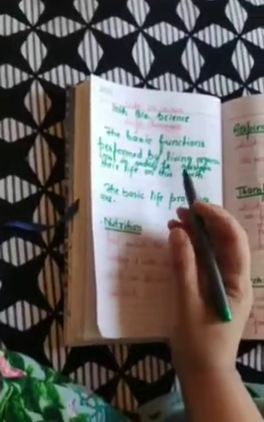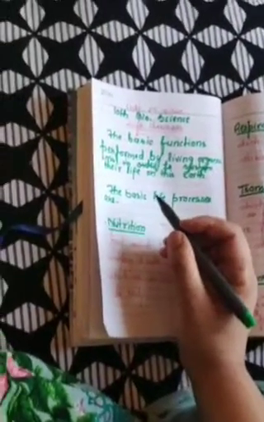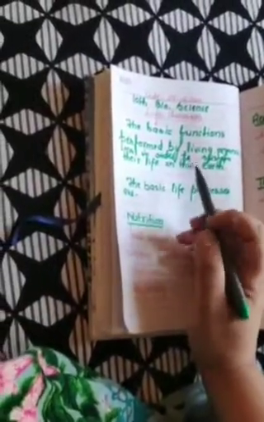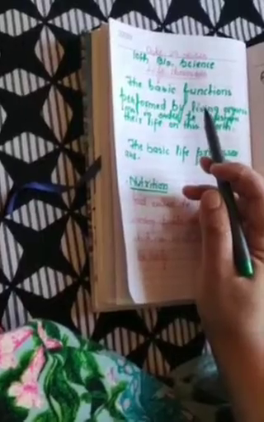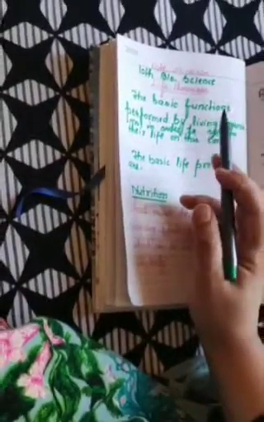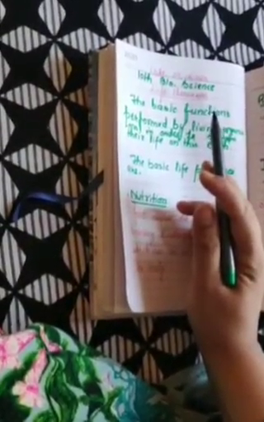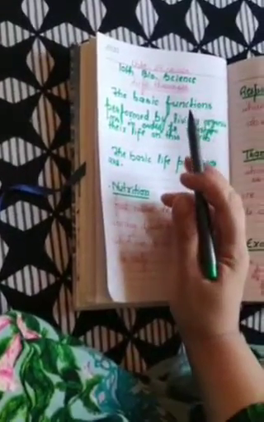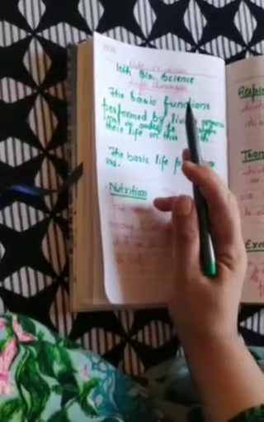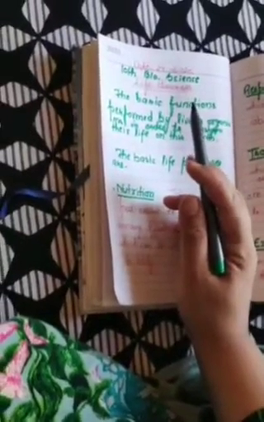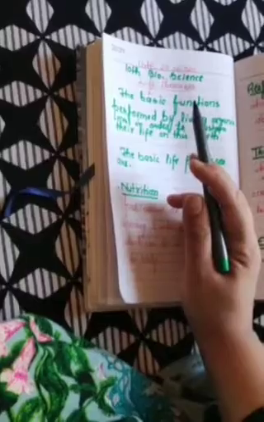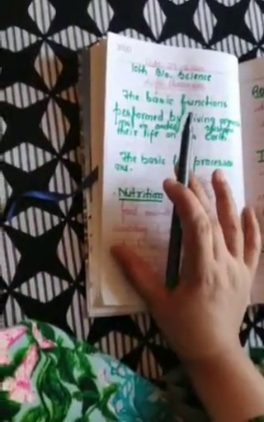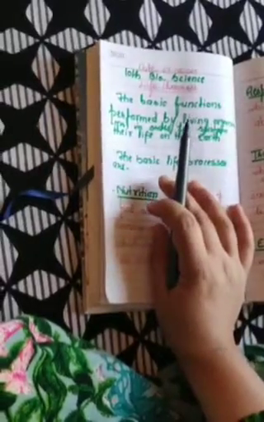Living things can move by themselves. Living things need food, air and water. Living things can grow. Living things can respond to change around them. Living things respire. This means they release energy from food. Living things excrete. This means they get rid of waste materials from their body. And living things can reproduce. This means they can have their young ones. Thus, dear students, these are the different characteristics of living things.